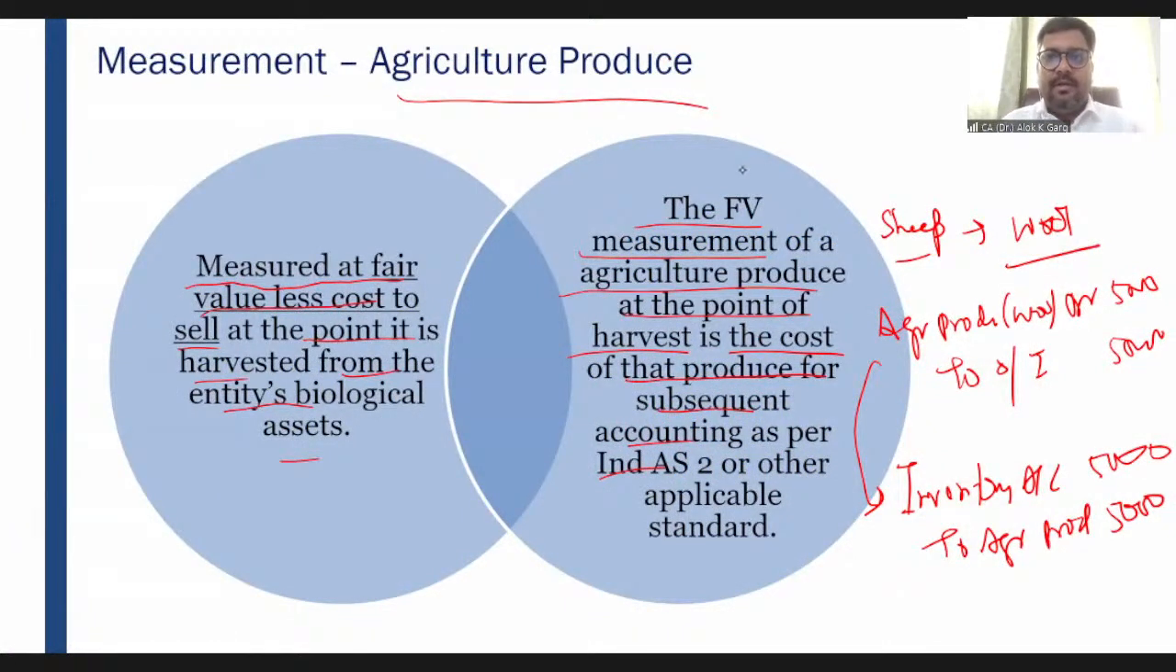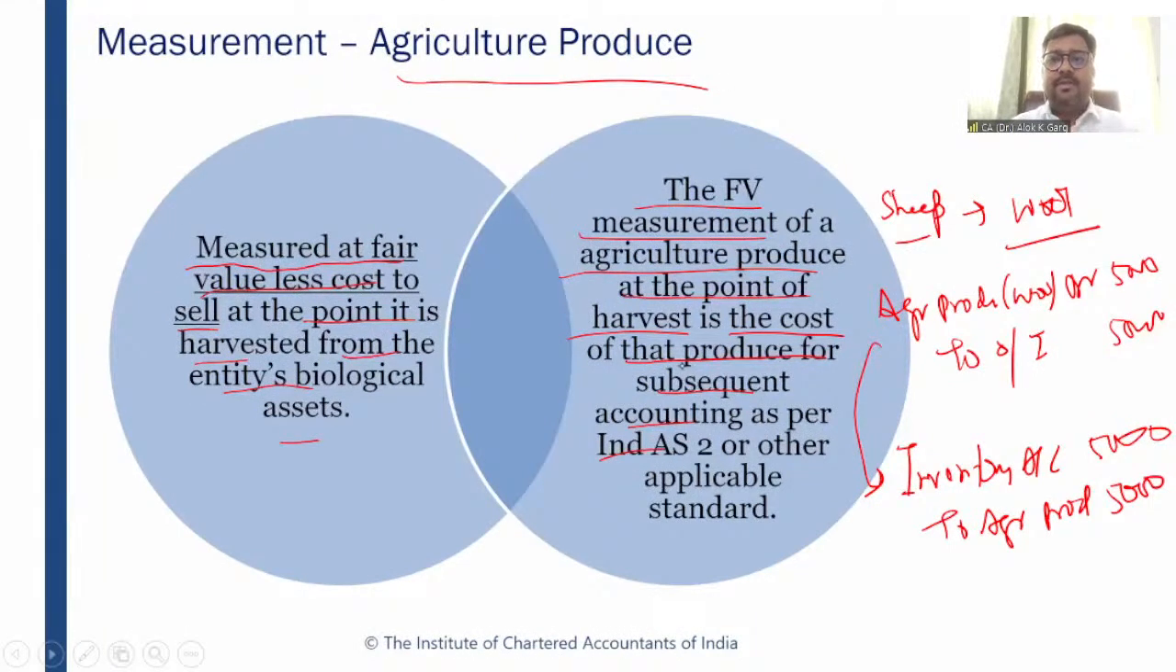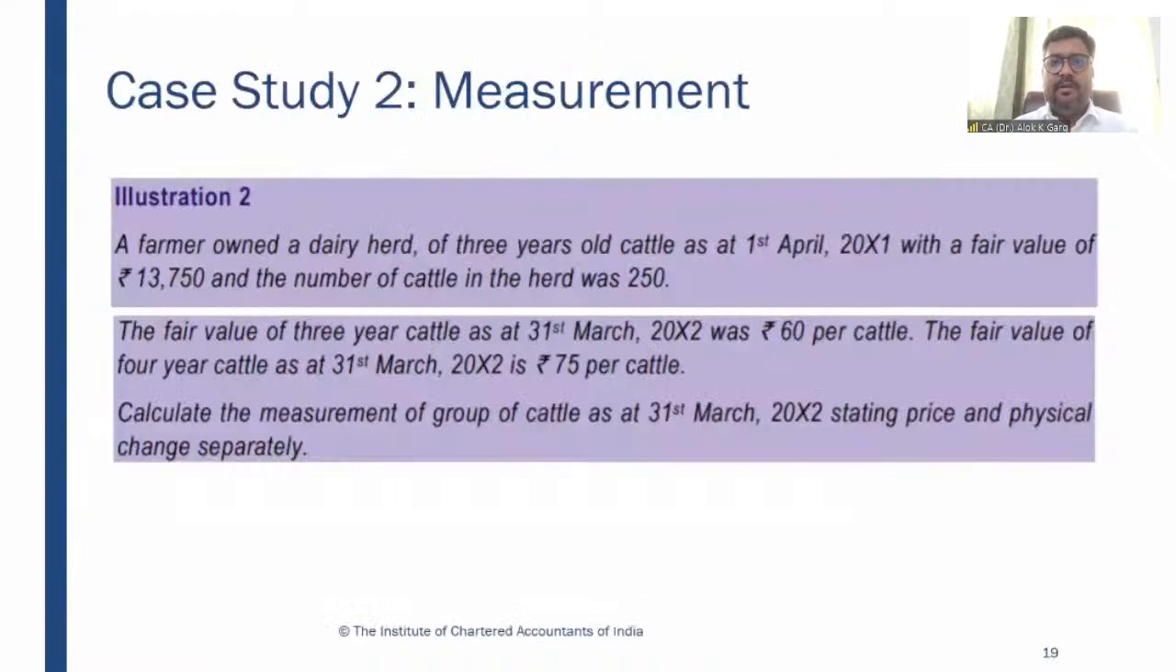So students, we have discussed the recognition, we have discussed the measurement, and now let's discuss this particular case study on measurement. A farmer owned a dairy herd of 3 years old cattle as at 1st April 2001 with a fair value of 13,750 and the number of cattle in the herd was 250. Right. So on 1st April 2001, the information is given. There were 250 cattle and the total fair value is given as 13,750.